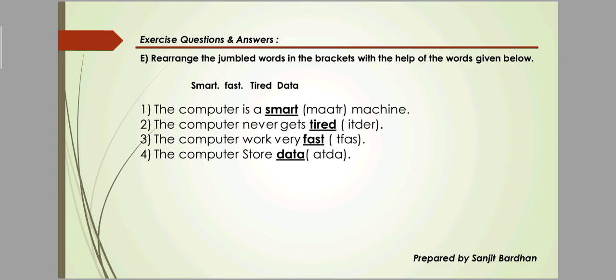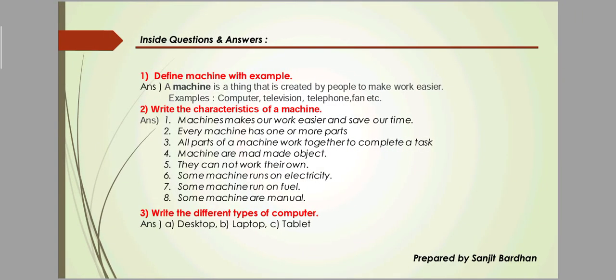Okay, next are the inside questions, some inside questions of this chapter. Define machine with example. We all know that a machine is a thing that is created by people to make our work easier. Some examples of machines are computer, television, telephone, fan, etc. There are also other examples like bus, motorcycle. These are also examples of machines.